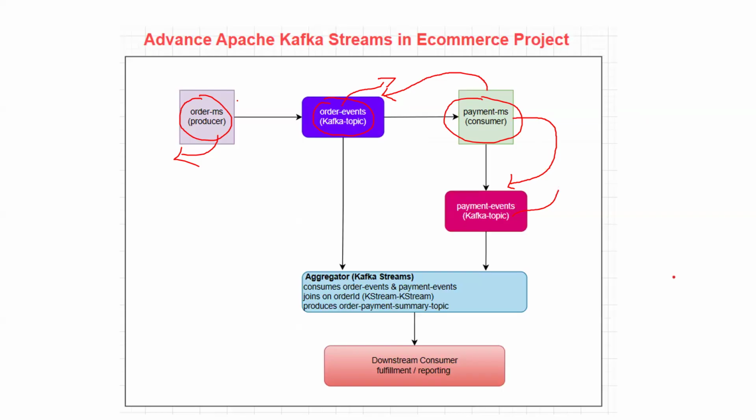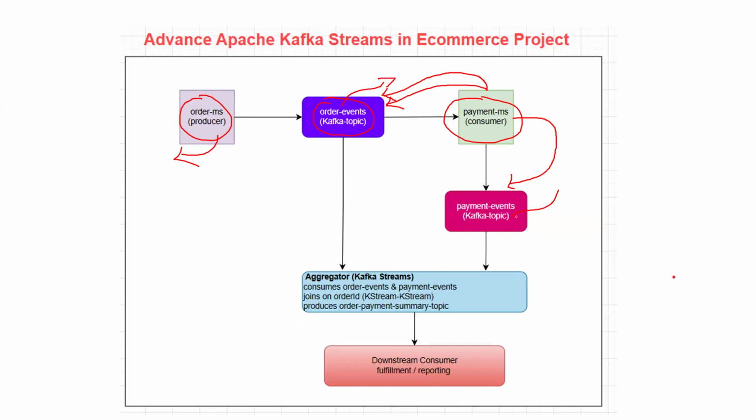Whenever a user places an order, I am publishing a message to order events. Whenever the order event is triggered, the payment microservice is a consumer. It keeps on listening to see whether any event is received or not. If an event is received, then immediately I will process the payment through the Kafka topic.